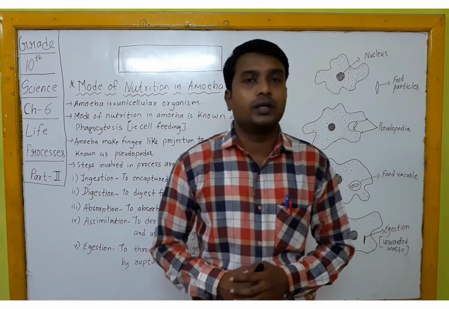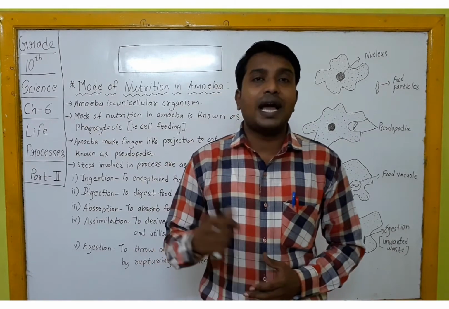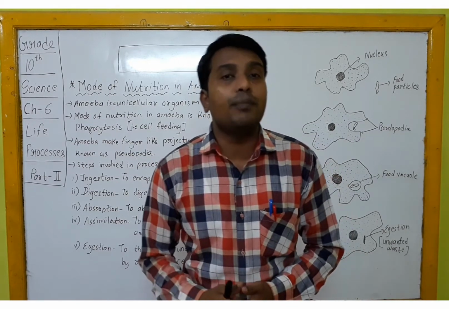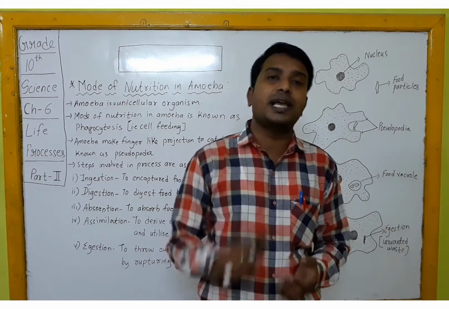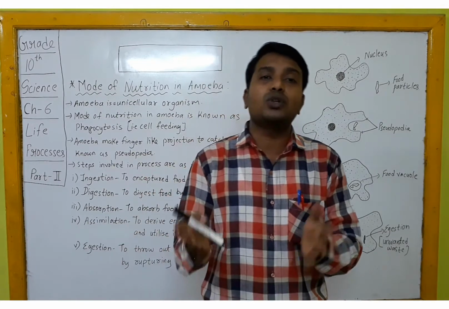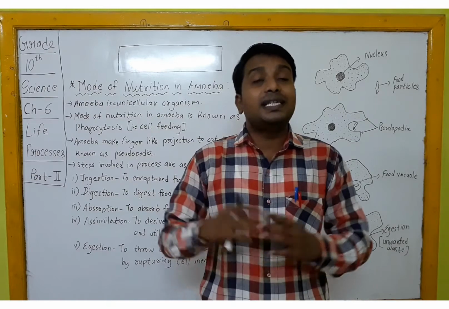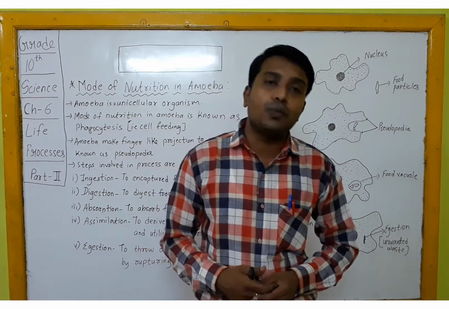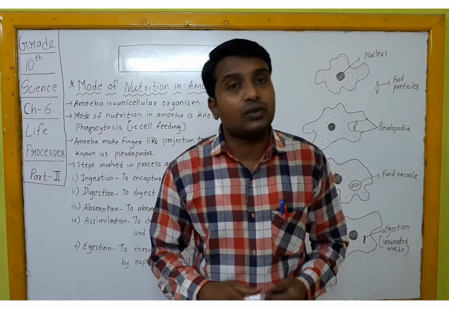It's a biological word. Whatever digestion is done in amoeba is done by the cell body, because amoeba is made of one cell. So when the cell body itself is involved in the digestion and nutrition process, that is known as phagocytosis.